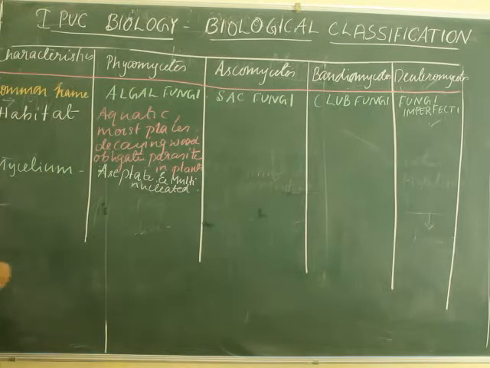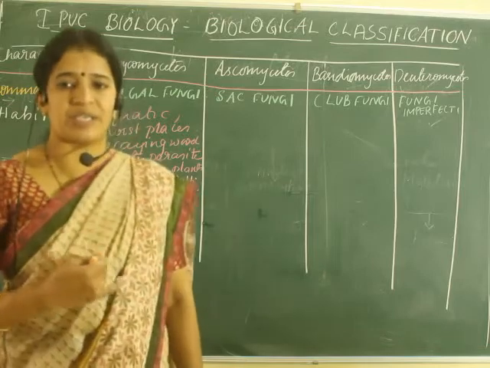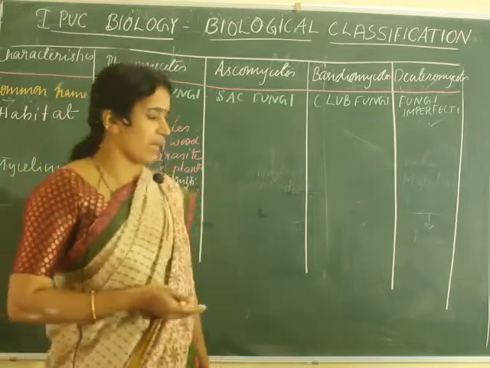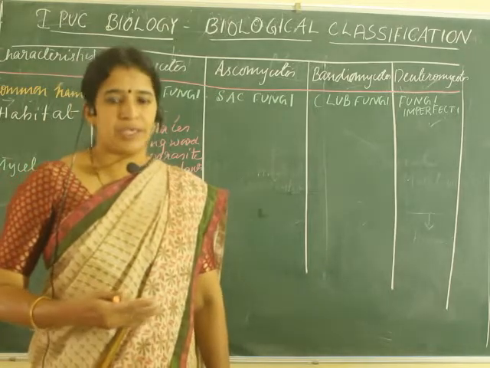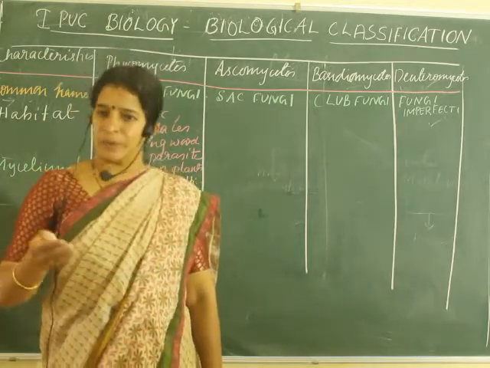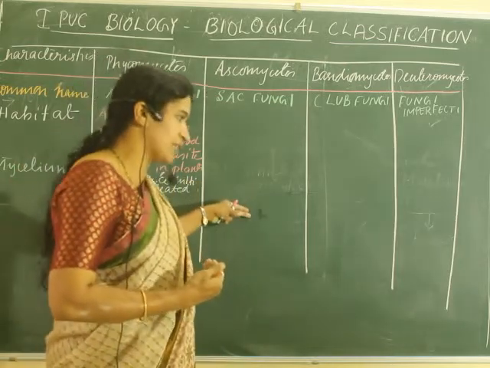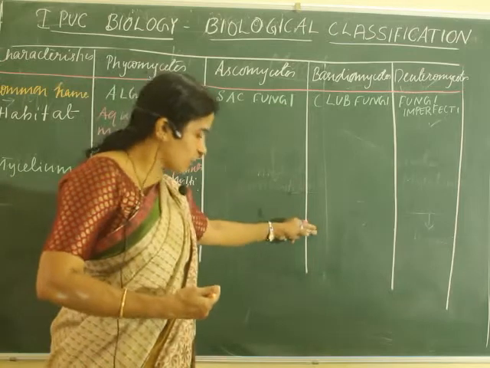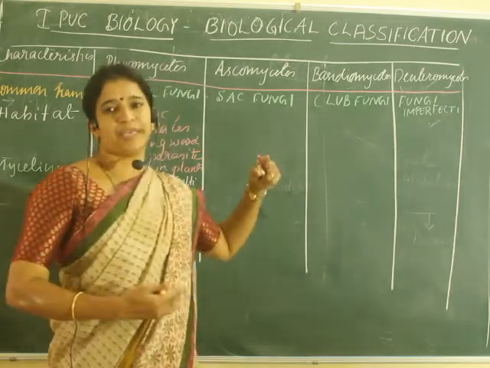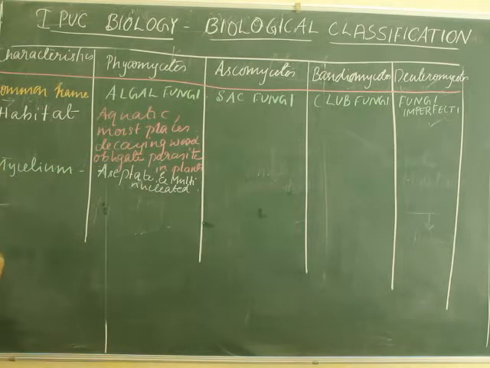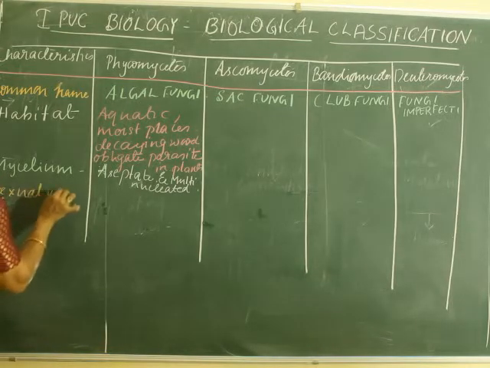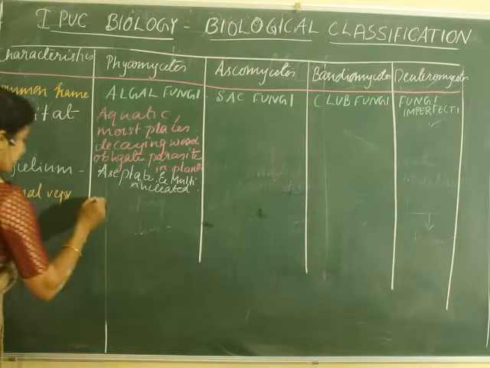Next we can understand their spores. One more characteristic considered for the classification of fungi is the nature of reproduction. We already know that they can reproduce by three methods. We will see how vegetative reproduction takes place here, and how sexual reproduction takes place here. Mycelium is over. Next we have to understand their asexual reproduction. So what are the structures which help in their asexual reproduction?